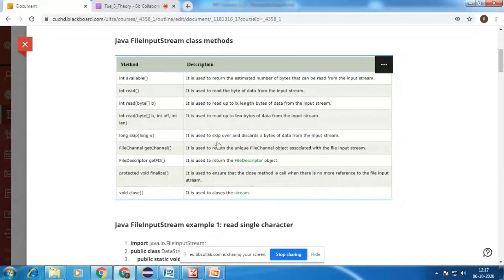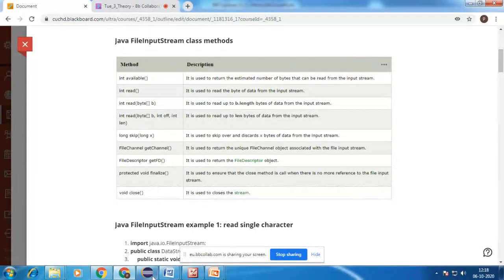Out of these methods which are in the input stream class, we are going to demonstrate some of them. In our first example, we explained the first method, that is read. int read is used to read a byte of data from the input stream.